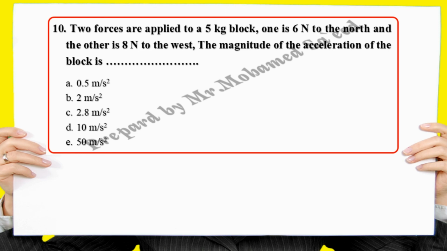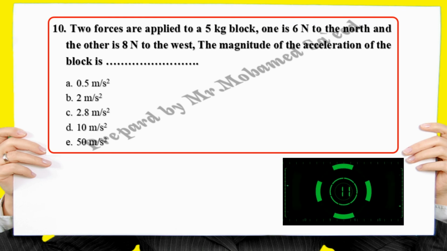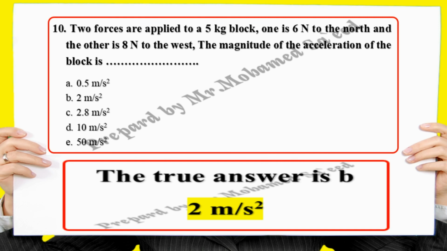The magnitude of the acceleration of the block is: 0.5 meter per second squared, 2 meter per second squared, 2.8 meter per second squared, 10 meter per second squared, or 50 meter per second squared. The true answer is B, 2 meter per second squared.